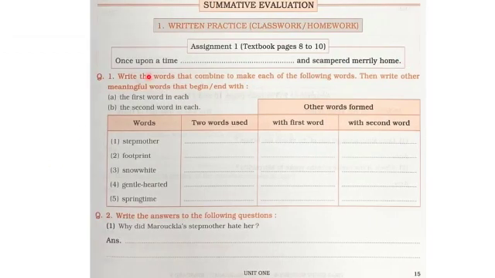Question number 1. Write the words that combine to make each of the following words. Then write other meaningful words that begin and end with A, the first word in each, and B, the second word in each. Now, the words are given here. And now here we have to write two words used. So which are the two words used here? The first is step and the second is mother. So step plus mother, stepmother.